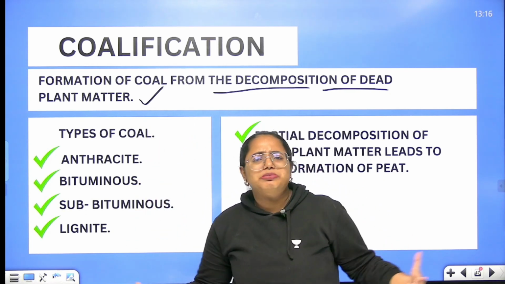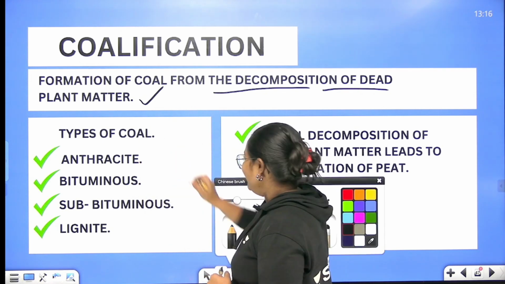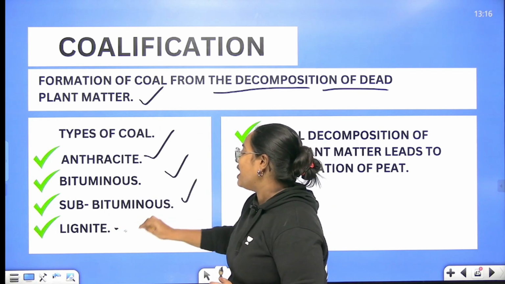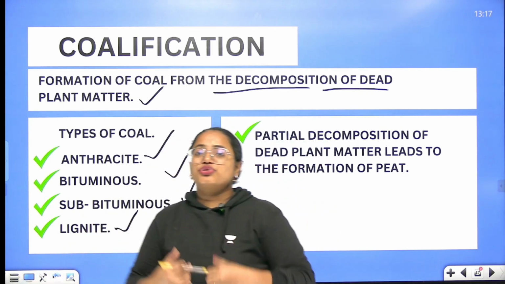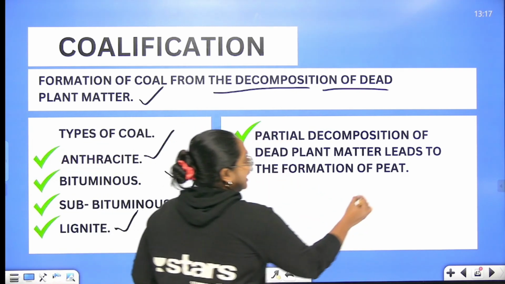Now we have to talk about types of coal. There were different types of coal available. What are they? Anthracite, bituminous, subbituminous, and finally lignite. So these are the various categories of coal. And what about this one? We're going to talk about peat.